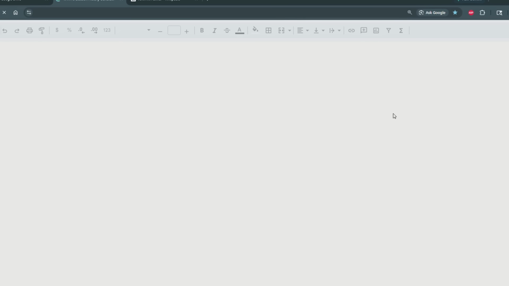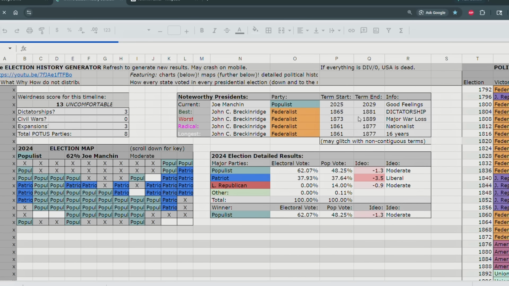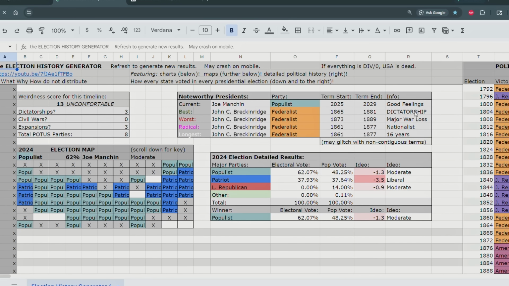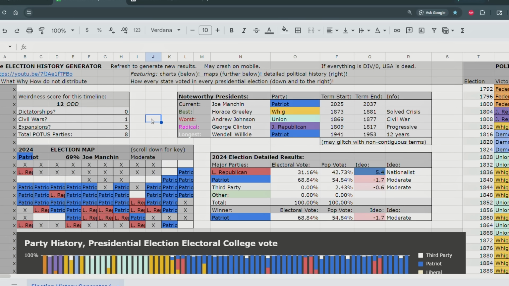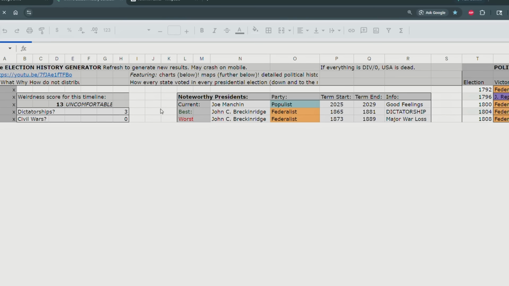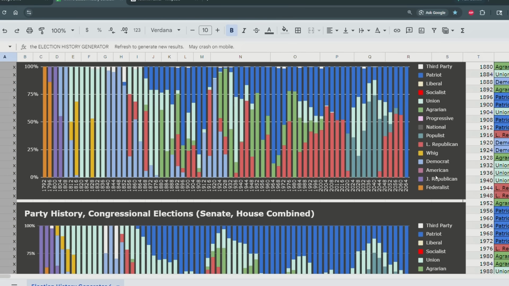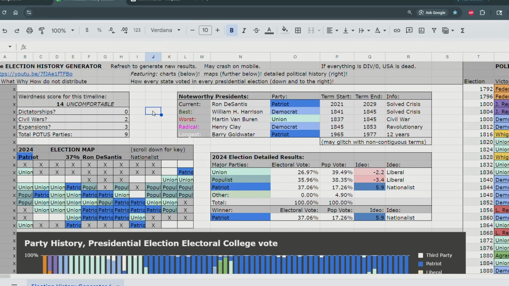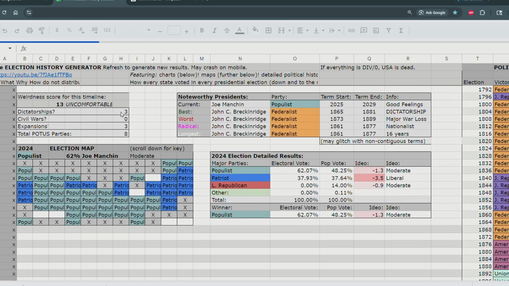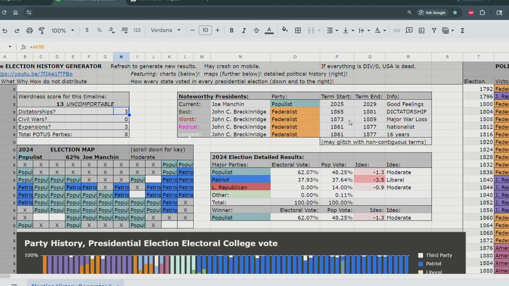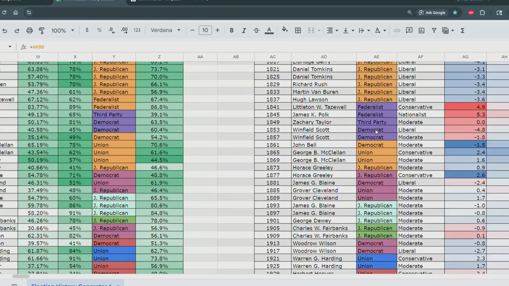So let's refresh again. We'll see the dictatorship pop up again. John C. Breckinridge during the Civil War period, so probably in response to the crisis, right? Here, this timeline, 1 civil war, 3 expansions, 8 total presidency parties. Joe Manchin won. Refresh. In this new gigantic spreadsheet with all these different states and everything, it takes more of a moment to reload, but that's just what it is. Let's see, 3 dictatorships. Oh, well, this is the default timeline. I got excited for a second. Including John C. Breckinridge. Let's see if we can see it. No, it's reloading.